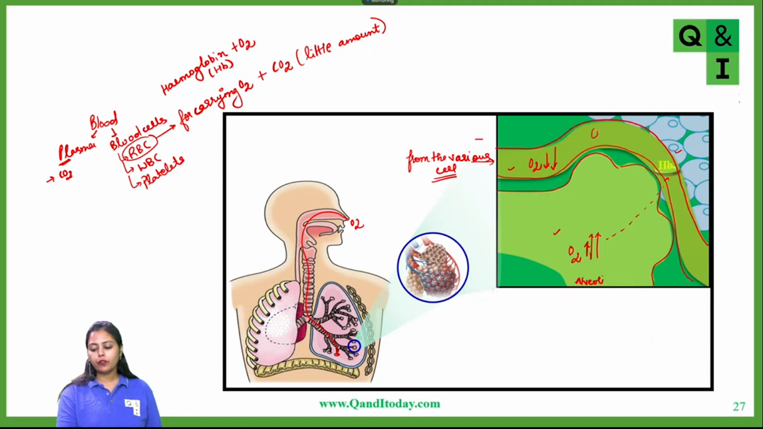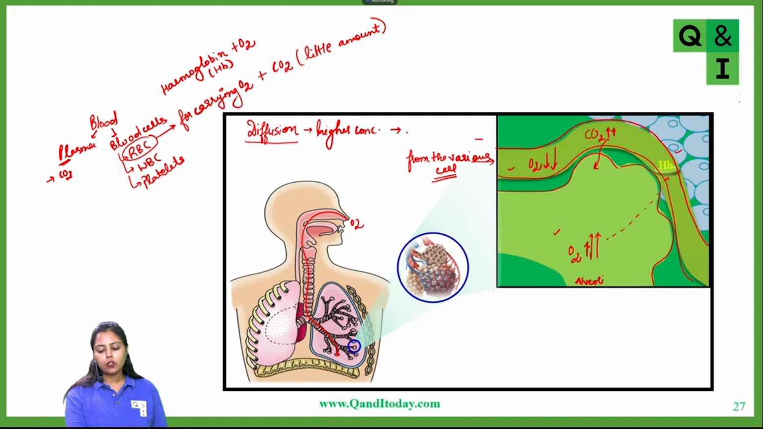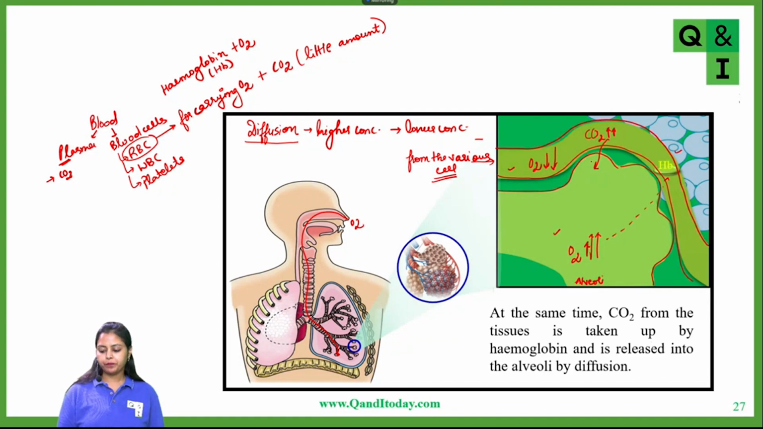Now, in a similar manner, what will happen? The concentration of carbon dioxide will be more here. So now carbon dioxide will diffuse. Since we know the process of diffusion, you have already studied this in class 11. Diffusion is basically the movement of gases from the region of their higher concentration to the region of their lower concentration. So obviously the concentration of carbon dioxide is more in the blood, so carbon dioxide will diffuse into the alveoli.